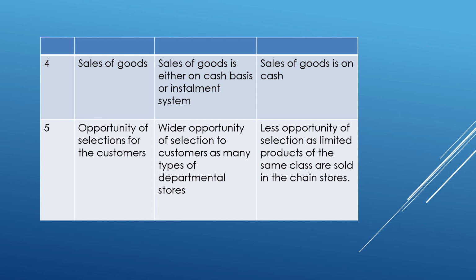Then sales of goods is on cash. Then the fifth one, opportunity of selection for the customers. Wider opportunity of selection to customers as there are many types of goods in a departmental store. Less opportunity of selection, as limited products are sold in the chain store.